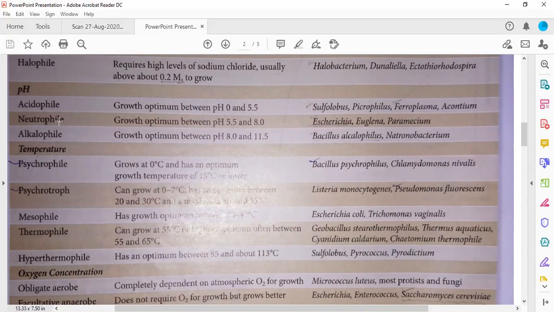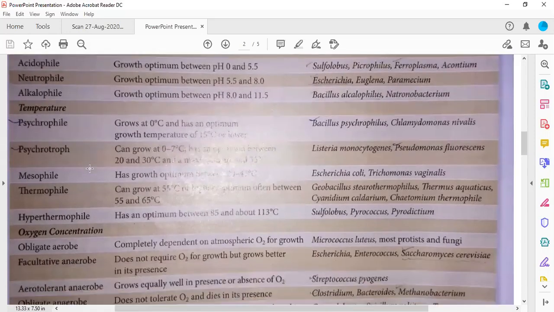Okay, neutrophiles. Neutrophiles require neutral pH to survive, so the growth optimum is between 5.5 and 8, around neutral 7. So you will move from 5.5 up to a maximum of 8. Alkalophiles, you will move from 8 up to 11.5, meaning in alkaline conditions. Bacillus alkalophilus, for example.